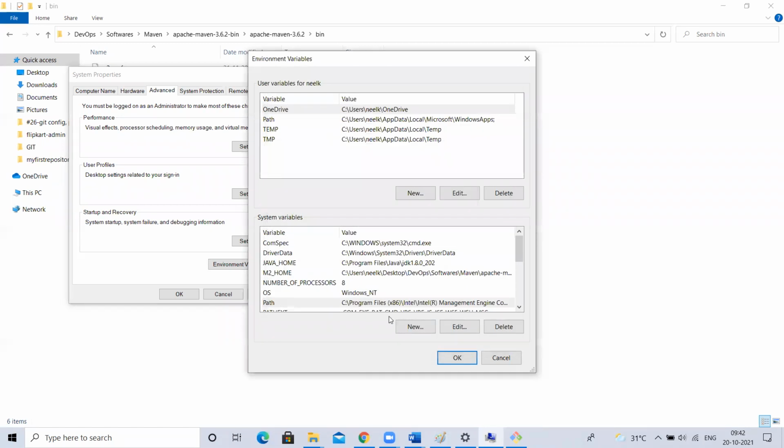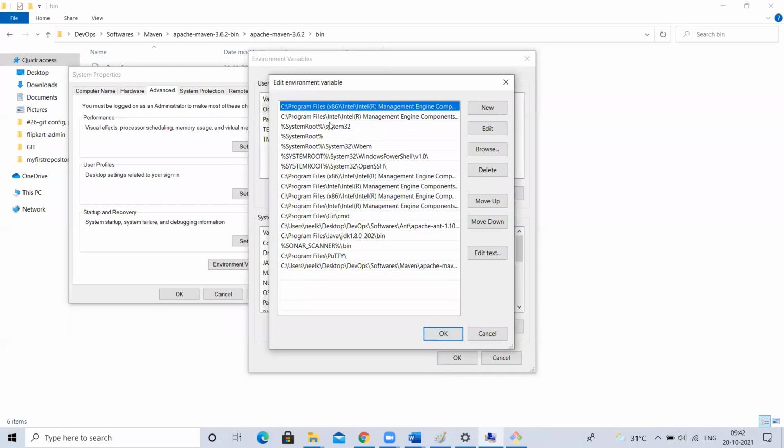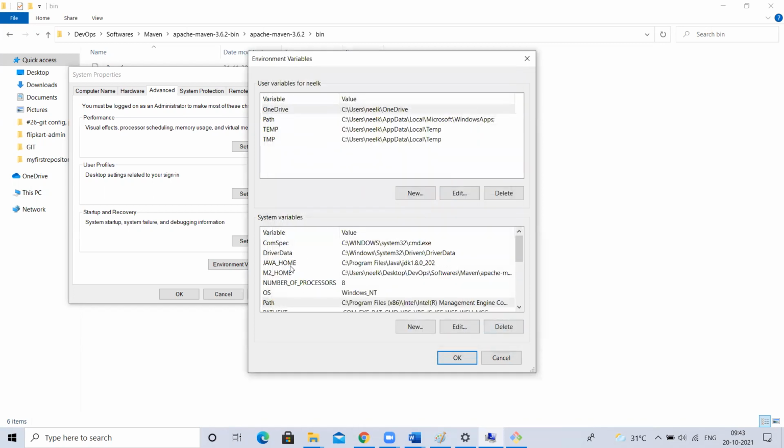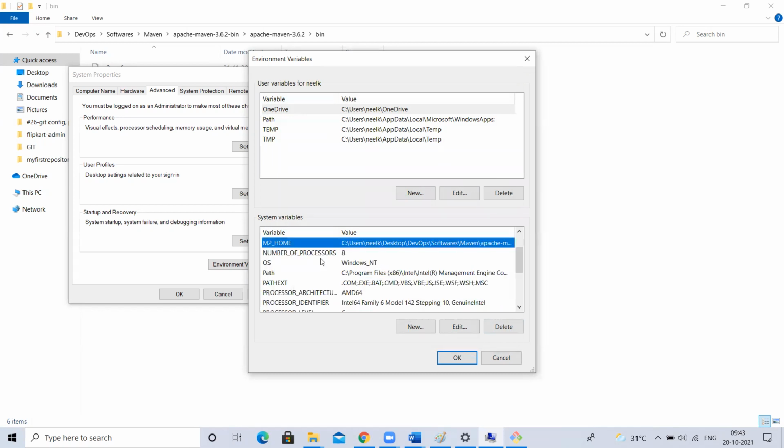But the problem is, if you set the path like this, not only for one tool, Maven binaries I'm setting, for SonarQube bin location I'm setting like this, for Java bin location I'm setting like this, we can set for n number of tools. But if you set like this, in future, if you want to modify one thing, you have to come here and disturb the path variable. It is very hard to disturb this. So what I'll do is, I'll create a separate variable called M2 underscore home.